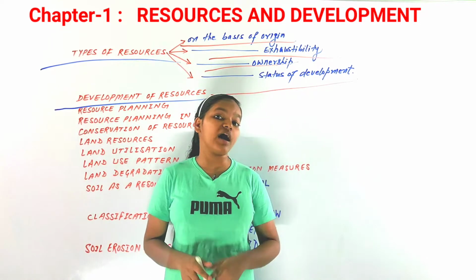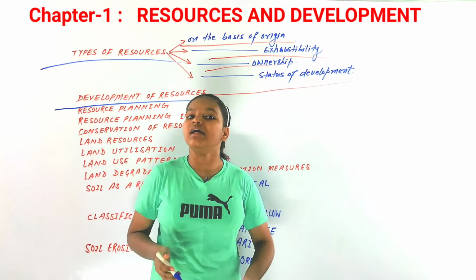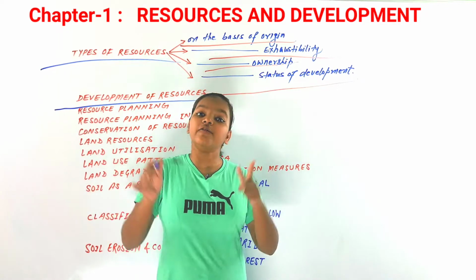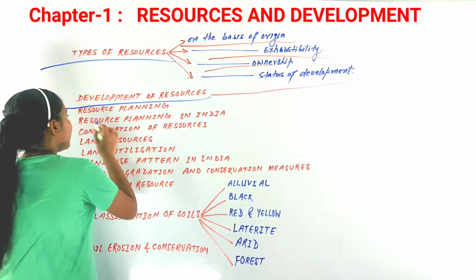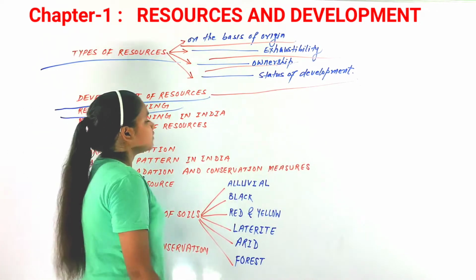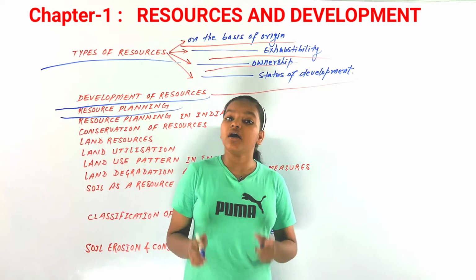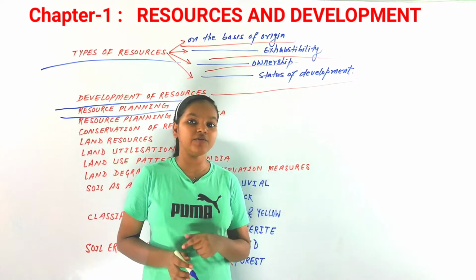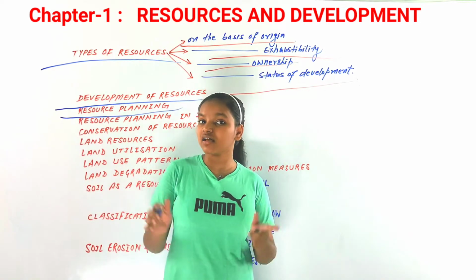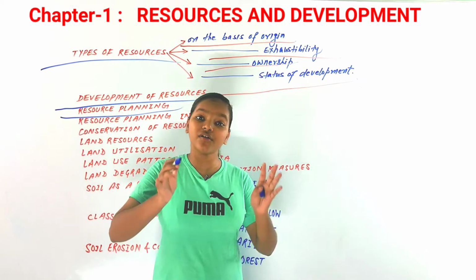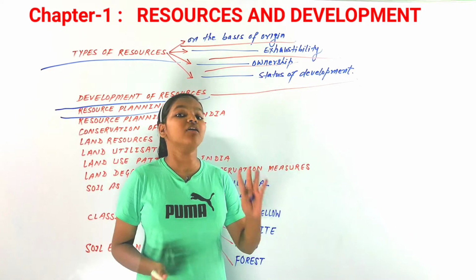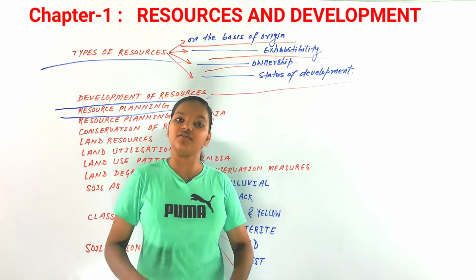Now let's take a look at resource planning, which is very important for the development of resources, with our next topic. Resource planning is very important for a country like India. In our country there is so much diversity in the availability of resources.